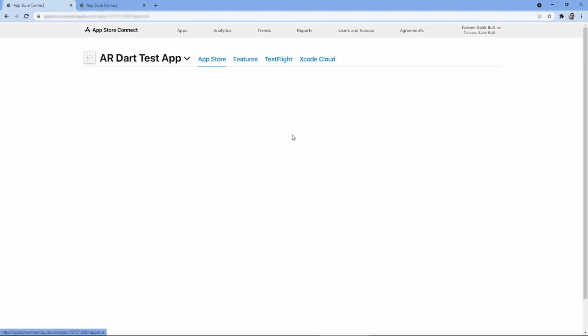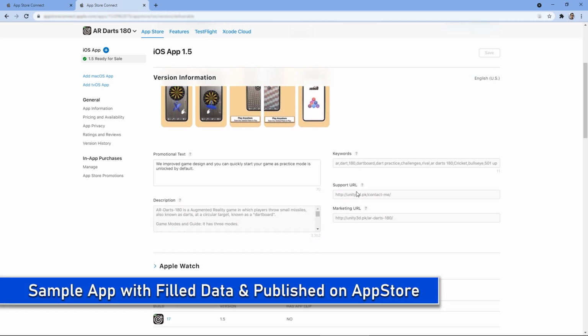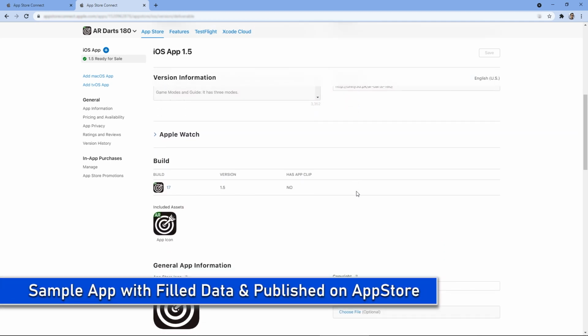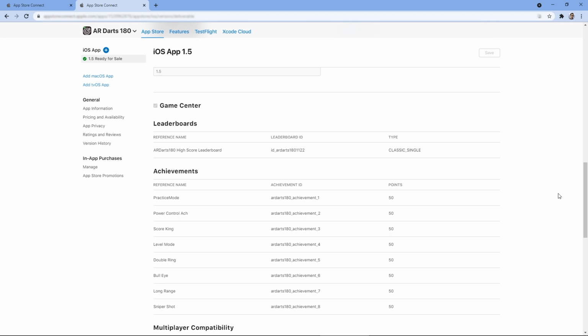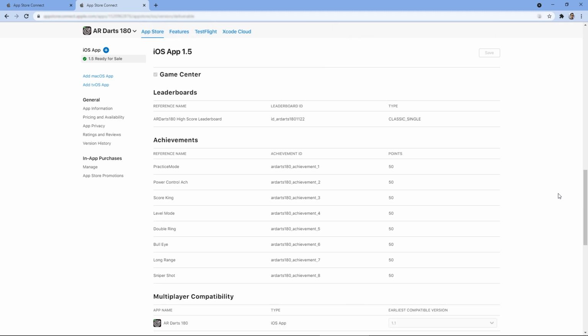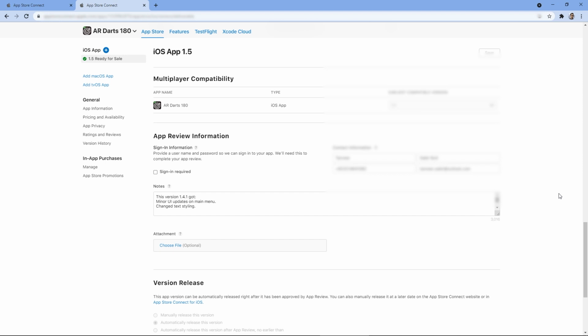Now I'm going to show you already published app data so you can have a better idea. Here you can see all the basic informations and tags, app icon and version number, list of game leaderboards and achievements, and at the bottom we can select when our app will be released after the review. Using these simple steps, you can release your app on the Apple App Store.